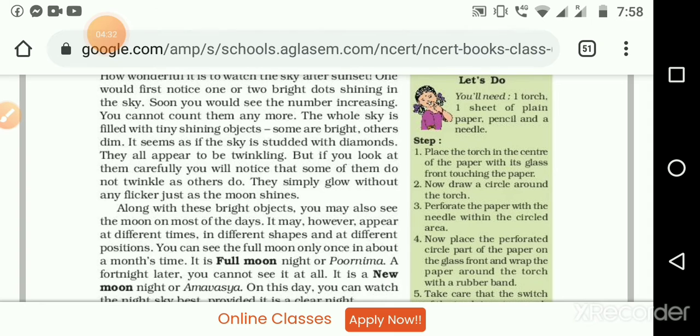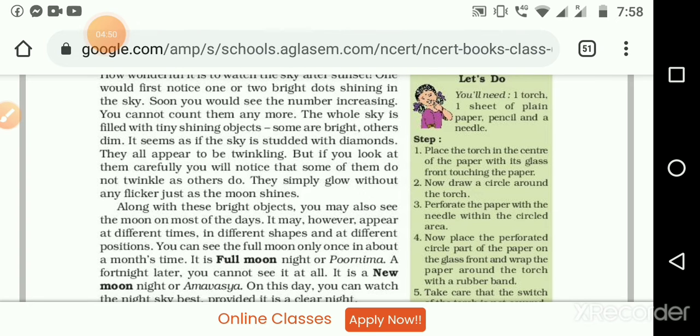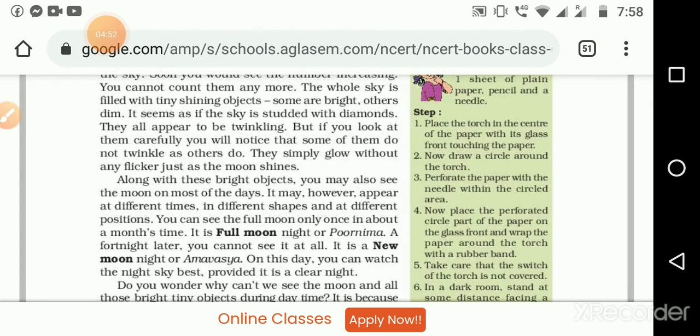Okay, next one. The whole sky is filled with tiny shining objects. Some are bright, others are dim. So we have the stars, some very bright, some very dim. It seems as if the sky is studded with diamonds. Each and every part of the sky has some studs, like diamond earrings, that is how we will feel it. And they all appear to be twinkling.